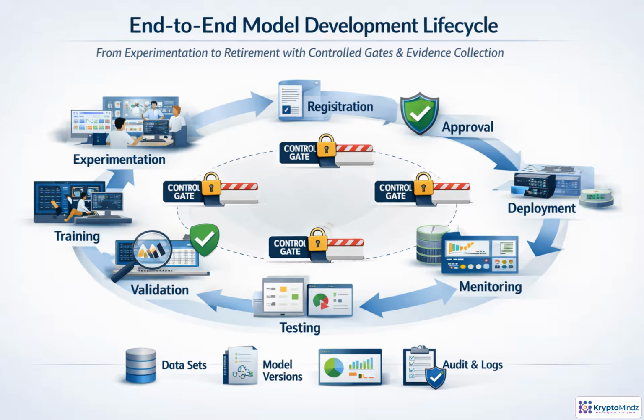Control gates are the checkpoints that stop weak, unapproved, or poorly documented models from moving forward. Monitoring then feeds decisions to retrain, adjust, or retire the model. Clear ownership across data science, engineering, risk, security, business, and operations keeps the lifecycle accountable.